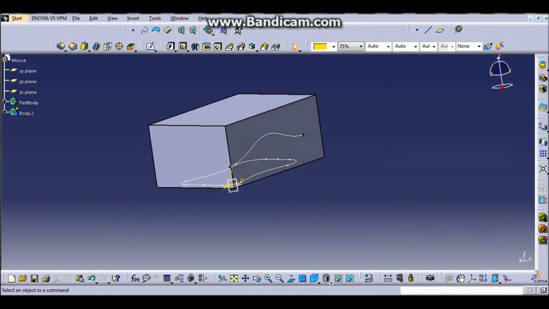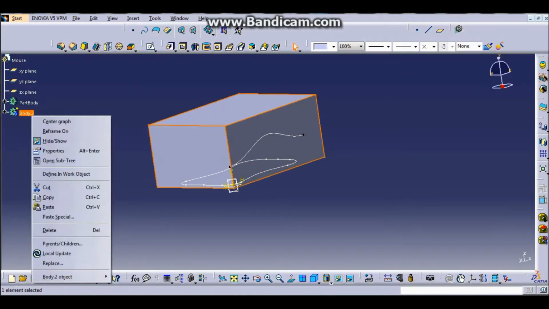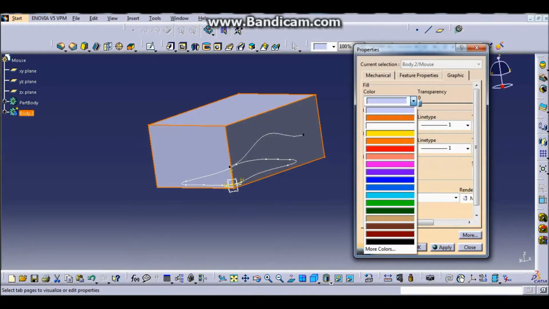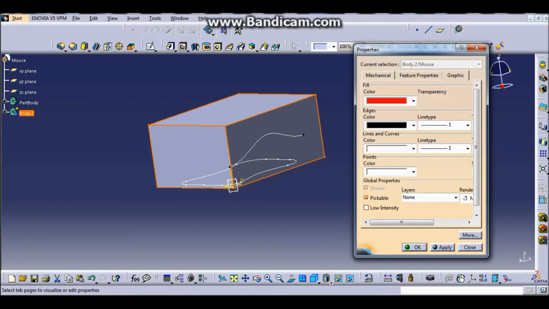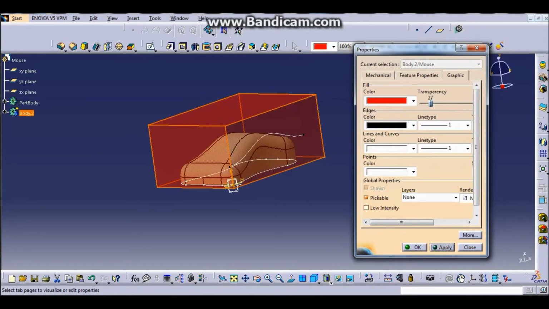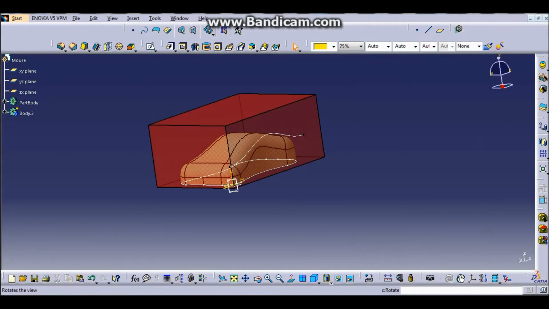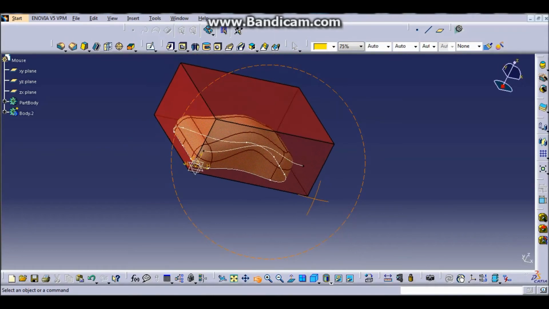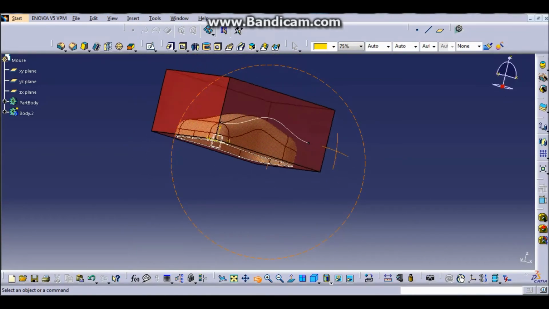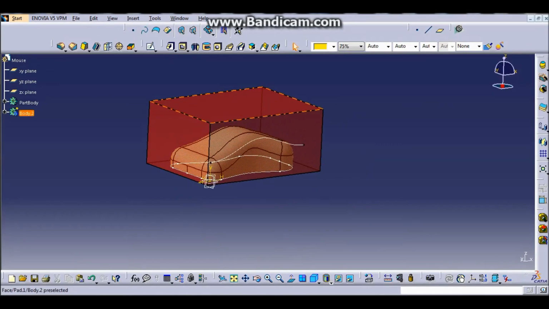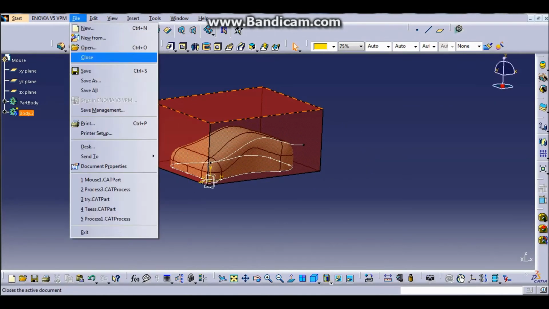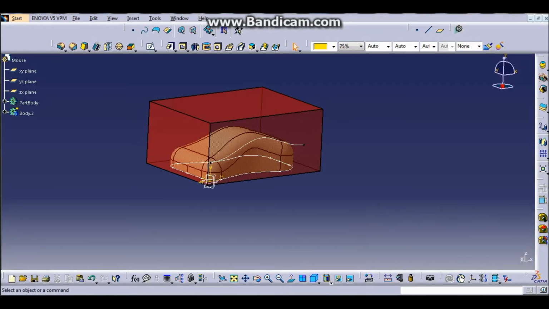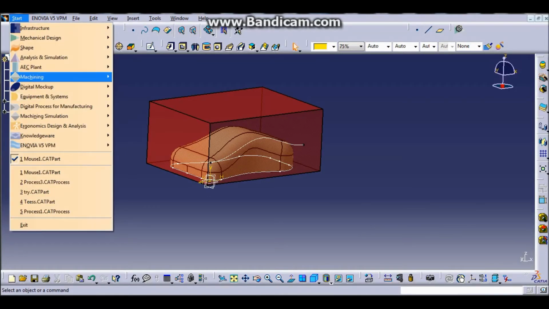and then we right click and click properties, change the color and the transparency so that we can see the part that we are going to use in machining. And this is the result. After that, hit the save button, and then we are done. So next we are going to machining, which is advanced machining.